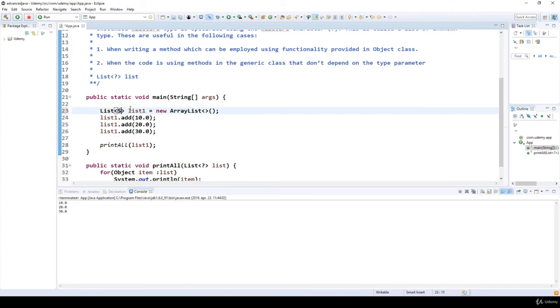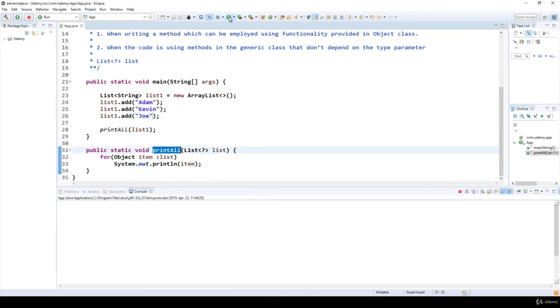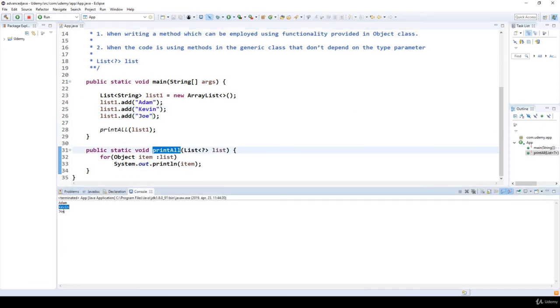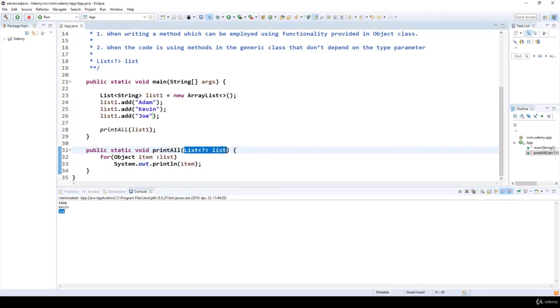We can use it on strings. So if we use something like this, of course we have to specify strings. Adam, Kevin, Joe, the method works without any problem. So as you can see, Adam, Kevin and Joe are printed out. So this is why it can prove to be useful to use unbounded wildcards with the help of the question mark.